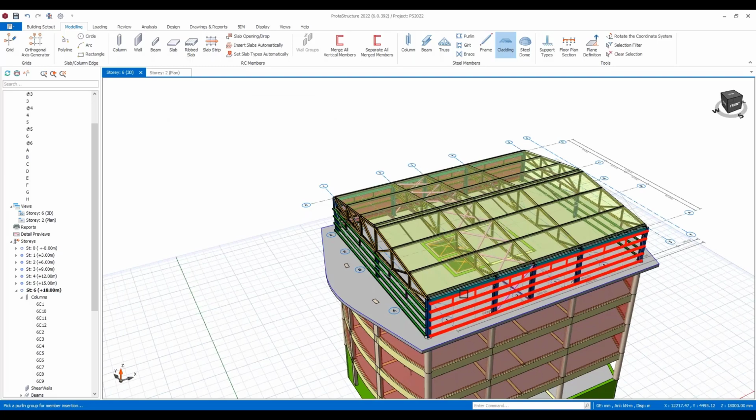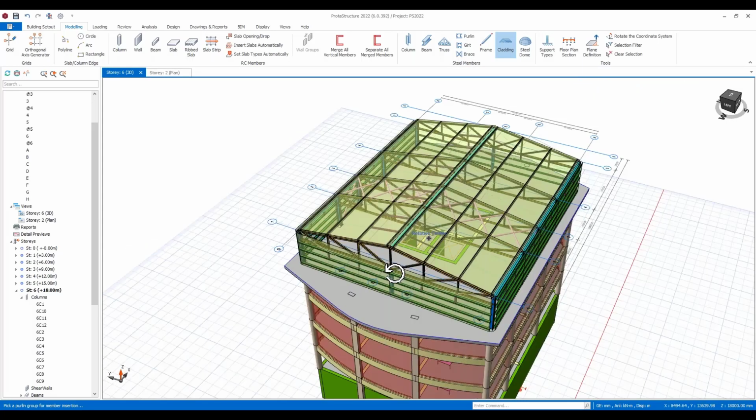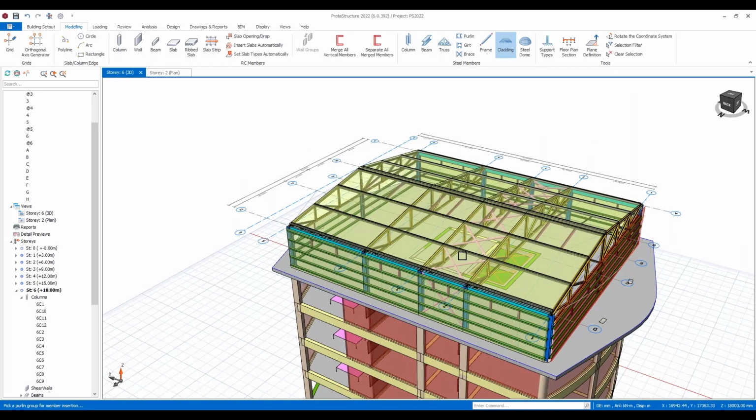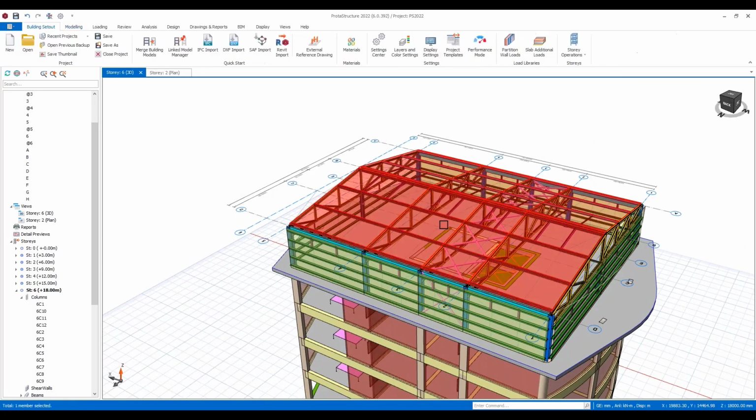So I could choose these perimeter walls. It's up to me. I can choose whatever walls I like. Okay, I might want to adapt that later, but I can choose where I may be having my cladding. And once I've done that, I can select a cladding pane or plane, and we can start to work